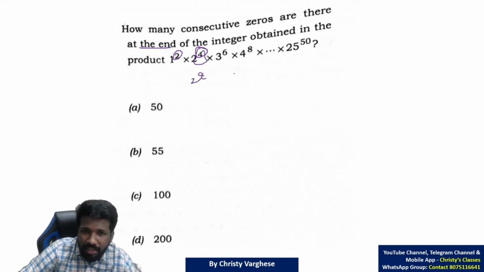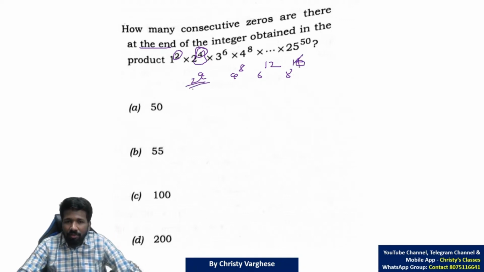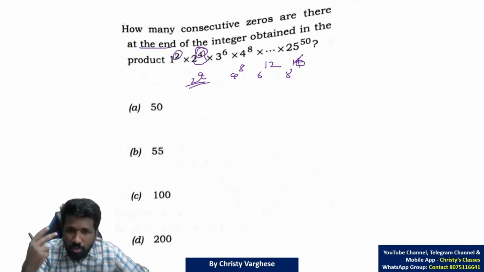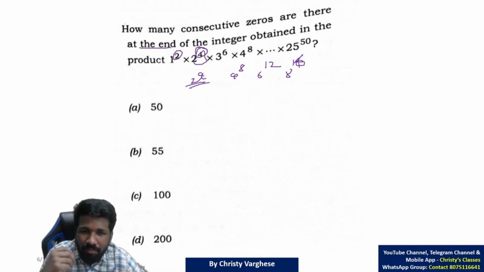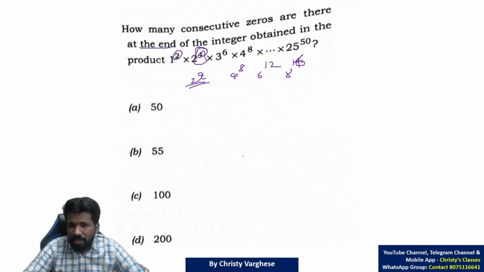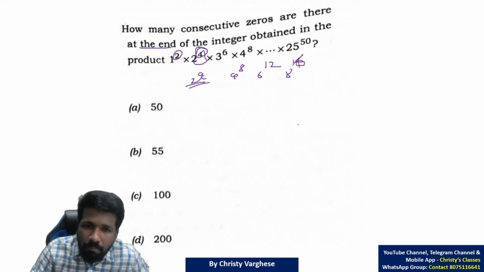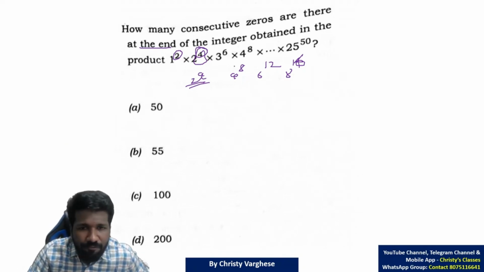And 2s will be there in every even number: 2 raised to 4, then 4 raised to 8, then 6 raised to 12, then 8 raised to 16. All these numbers have 2s, plenty in number, because multiples of 2 happen in every 2 consecutive numbers. But multiples of 5 come in every 5 consecutive numbers only. So the number of 5s in this case will definitely be less than the number of 2s.